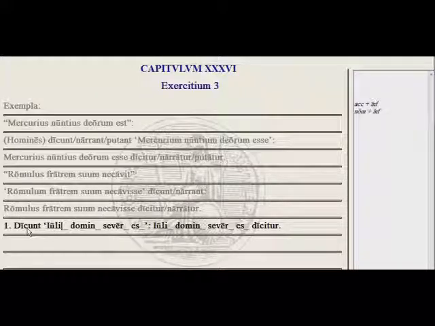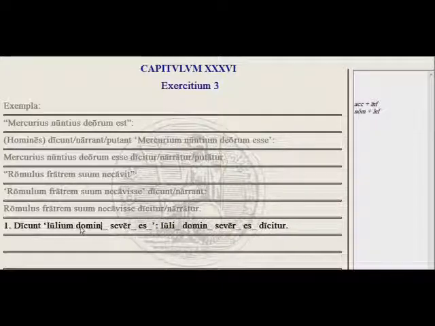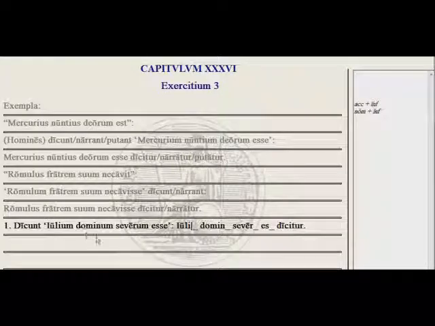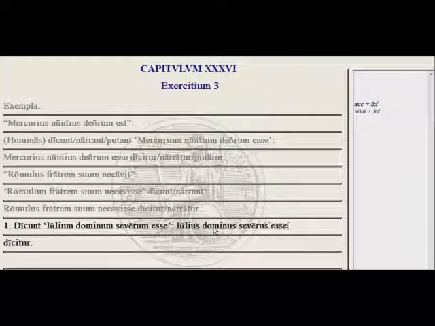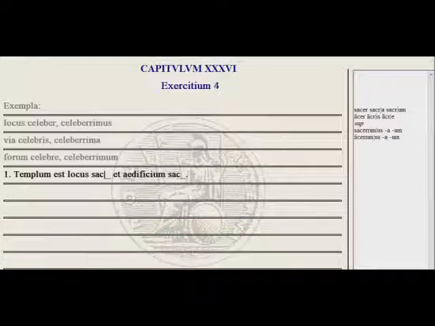So here's some practice. They say that Julius, we want this as the true indirect statement. Julius is the accusative, is a strict master, esse. And here we want to say that it is said that Julius is a strict master, so we're going to go with nominatives. And there you go. Let's look at exercise 4.